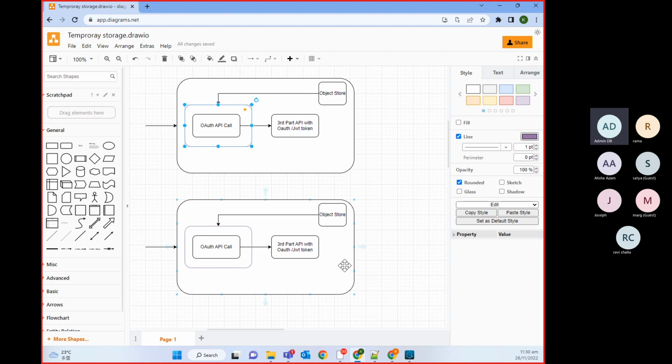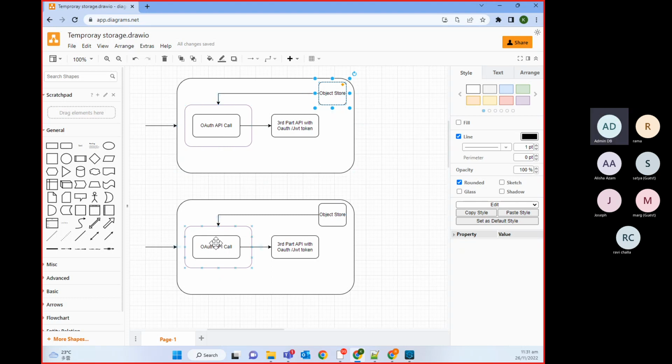So if you have horizontal scaling or multiple workers, there is a possibility your object stores are not synced. Let's say you got a request on this worker at 10:10 and another request at 10:15. The first time, you call this OAuth API, get a token, and store it here.